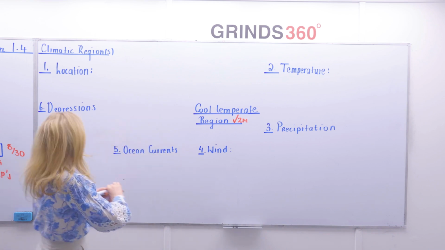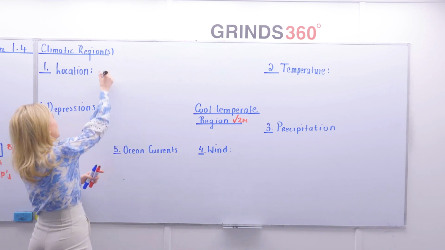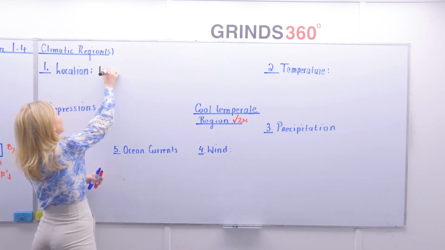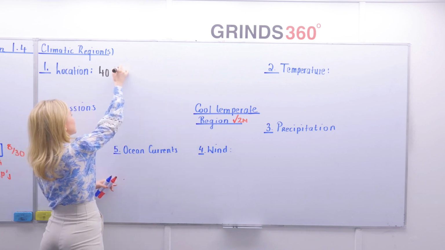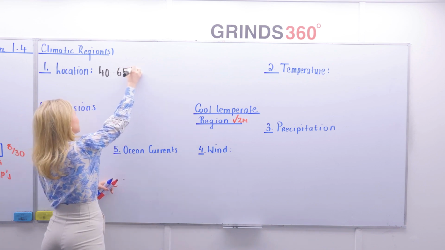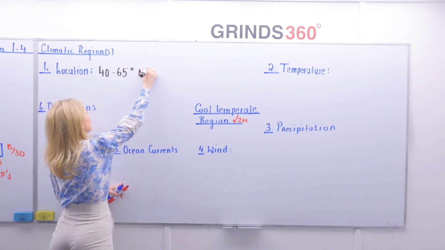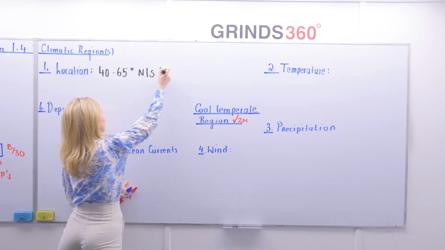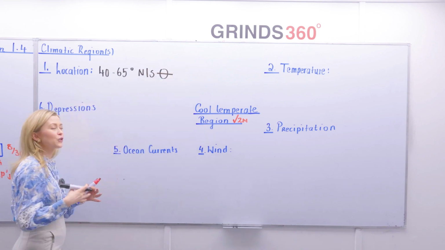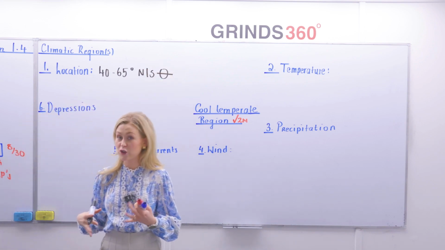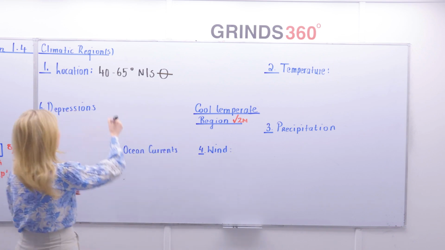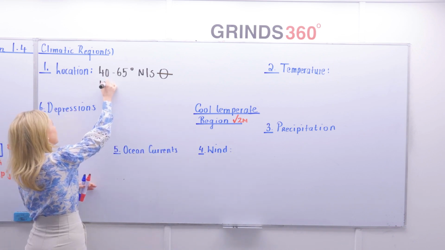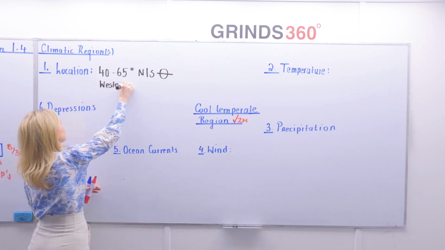Now, first thing here in relation to location. Well, you're going to find a cold temperate oceanic climate is experienced between 40 and 65 degrees, north and south of the equator. And you're going to find it's along the western coast.